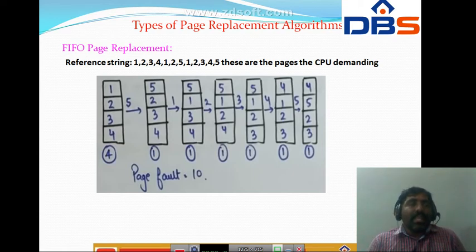Among the types of page replacement algorithms, the first one is FIFO, first in first out page replacement. Whenever the CPU demands a particular page and that page is not available in the main memory, we call it a page fault. That page we have to bring from secondary to primary memory, and it has to be executed by the CPU. In first in first out, the first page which is in the main memory is replaced with the corresponding page.